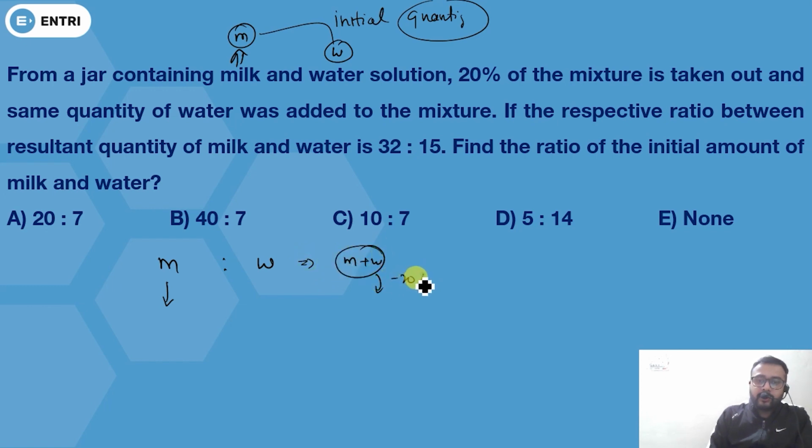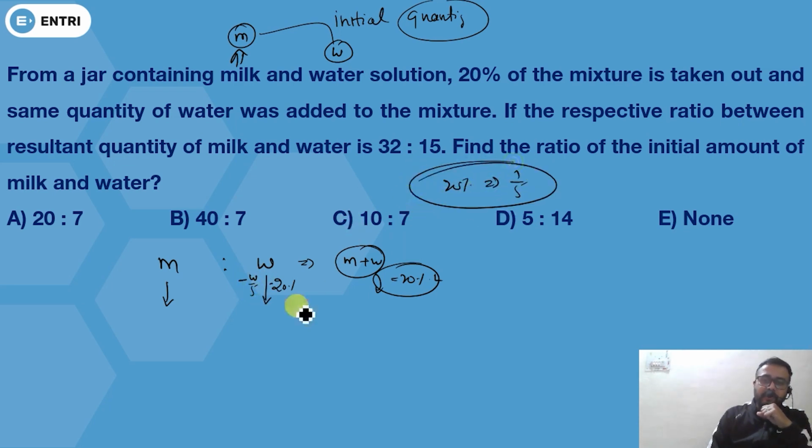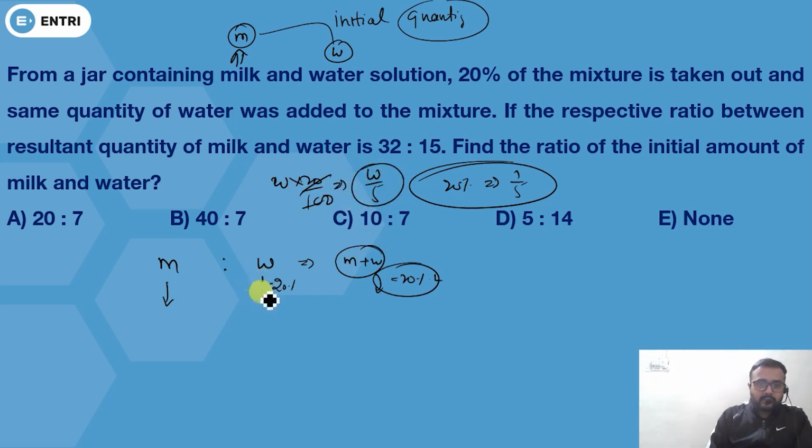Now you are removing 20% of this. If you are removing 20% of this, you will be left with W by 5 removed, because 20% is how much? This will be 1 upon 5. So 20% of W, we'll say 20 upon 100 W, so this will be W by 5. So what I am doing here, this will be minus W by 5.